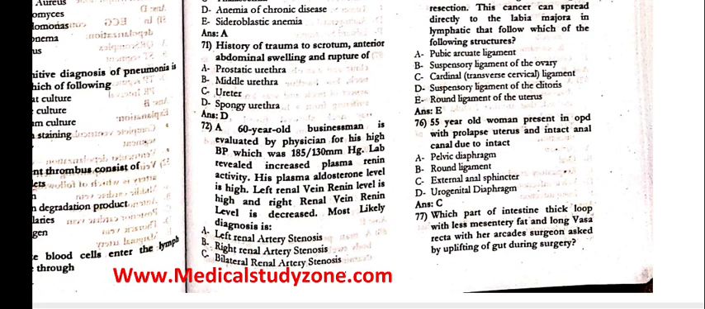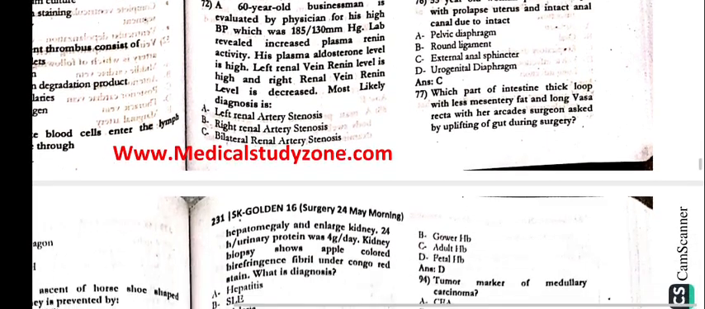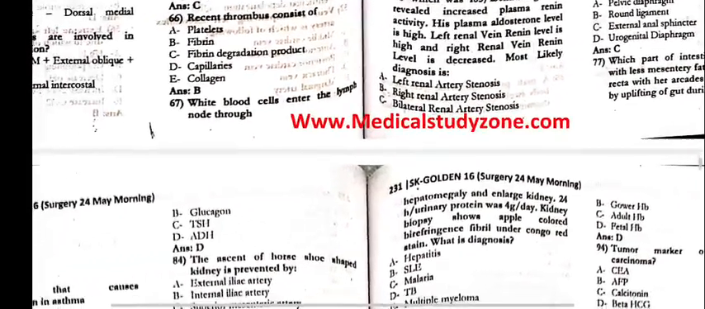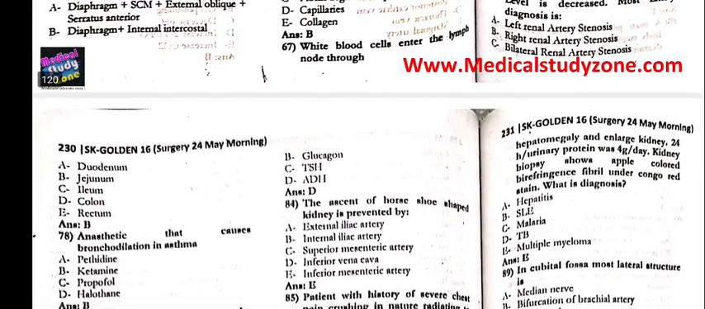76. A 55-year-old woman presents in the OPD with a prolapsed uterus and intact anal canal due to the intact Charlie, that is external anal sphincter. 77. Which part of the intestine has a thick loop with less mesenteric fat and long vasa recta with arcades, the surgeon asked by uplifting of the gut during the surgery, that is beta, that is jejunum.